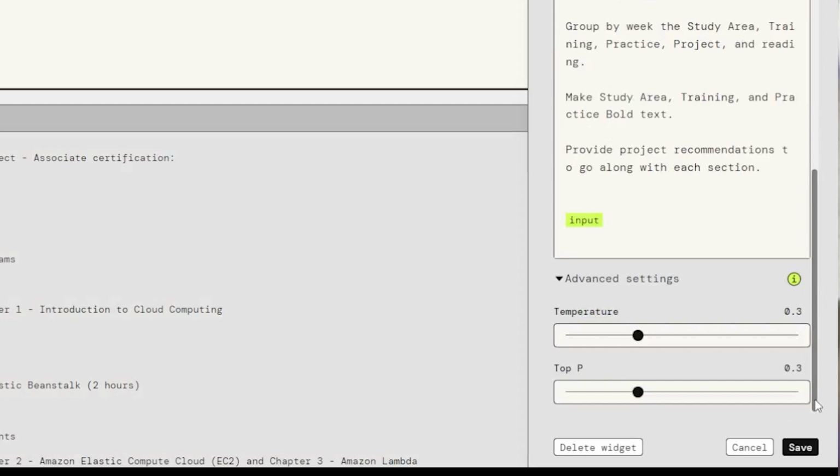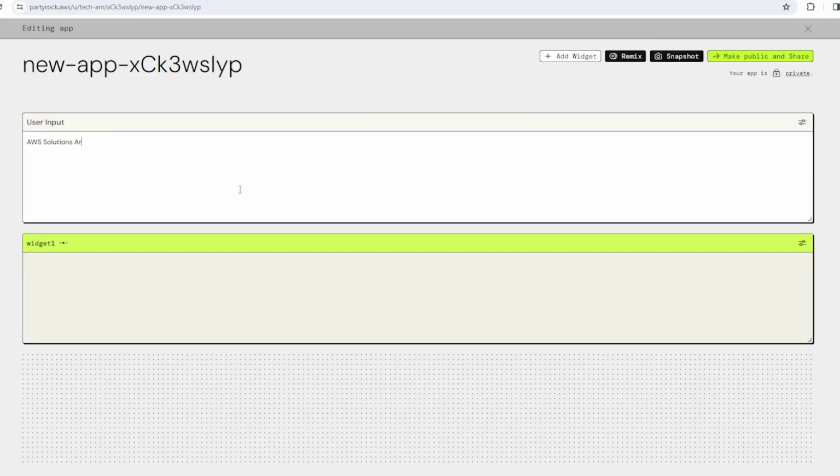And then there's going to be the advanced settings. This will allow the AI to conform more to what you're trying to do, or to be more abstract and try to get more information from other resources from its language models. So now we'll just put, let's see, AWS Solutions Architect to see what this is going to come up with.